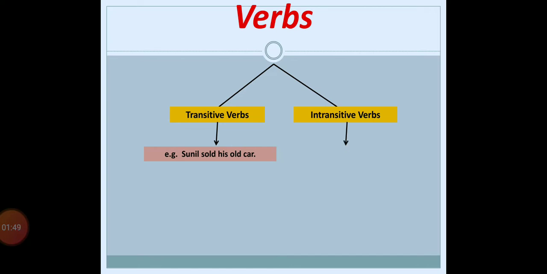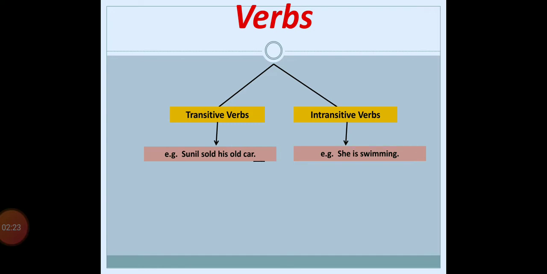Now let's have a look at an intransitive type of verb. The example is: she is swimming. If you look at both sentences, she is swimming has a proper meaning, whereas Sunil sold the old car also has a proper meaning. But if you notice in the second sentence, she is swimming, there is no object, right? So we are going to learn about the transitive verb first, and then we'll come to the intransitive verbs.